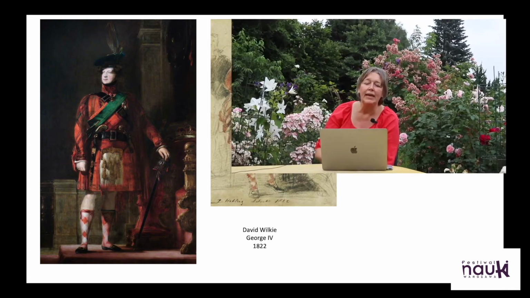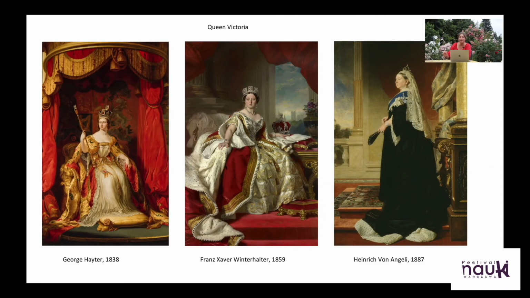So this is the best that King George IV could look, probably, but still the monarchy as the institution was quite unpopular. This changes with George IV's niece, the daughter of his younger brother, whose name is Victoria, and who broke the record for the length of her reign by that time. It was only surpassed by Queen Elizabeth II relatively recently. Victoria sat on the throne for more than 63 years, so of course her body changed.